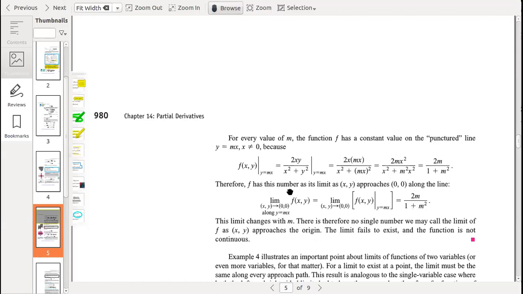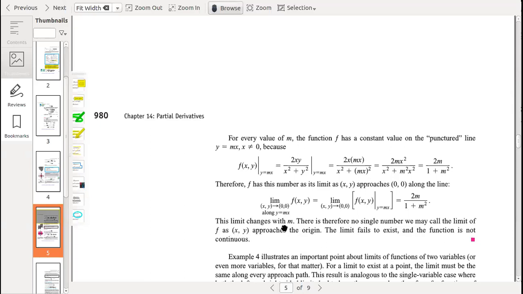Therefore, f has this number as its limit as (x,y) approaches (0,0) along the line y equals mx. The limit of f(x,y) along y equals mx is 2m over 1 plus m squared.